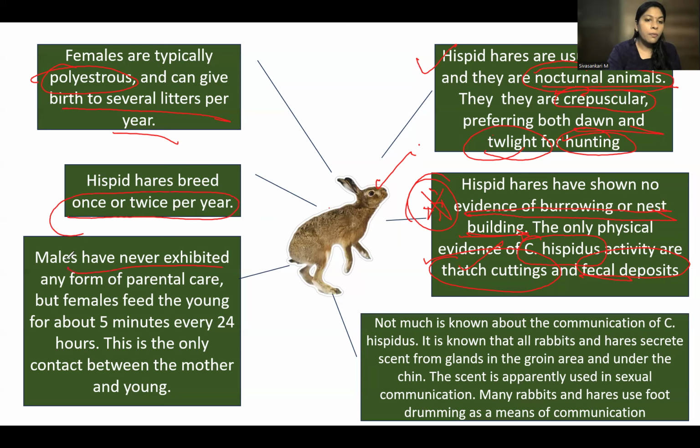And males have never exhibited any form of parental care, but females feed the young for about 5 minutes every 24 hours. So this point is important again: males exhibit no parental care. This point can attract the UPSC people while they are making a question, so you also should take care of these kinds of points. When they were describing the elephant species in the exam, some 3-4 years before, they gave one point like this. So you should take care of this kind of point also. They never exhibit parental care.